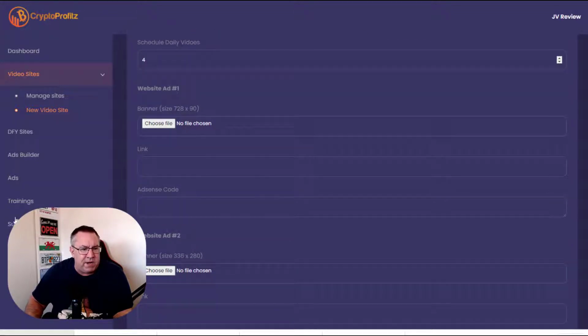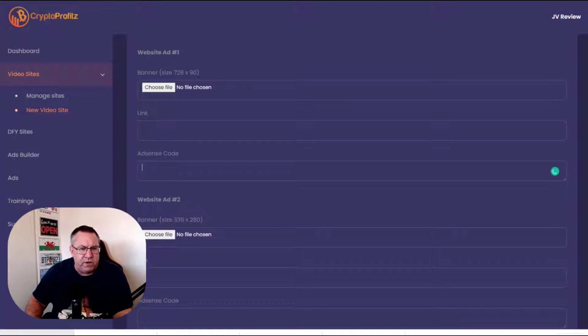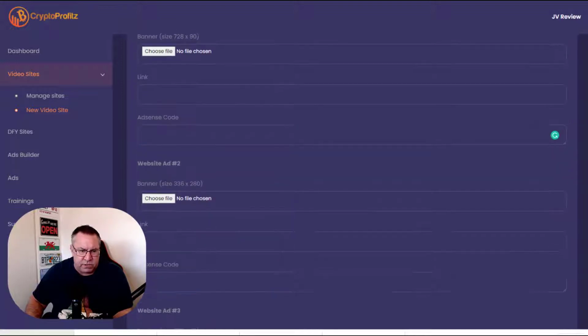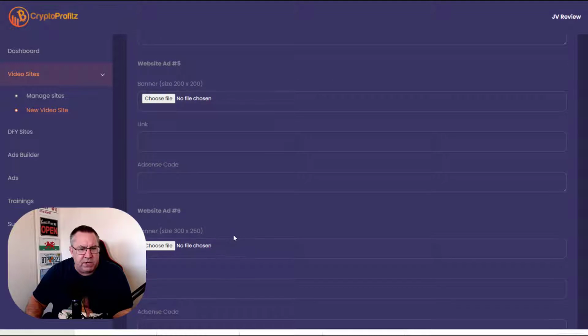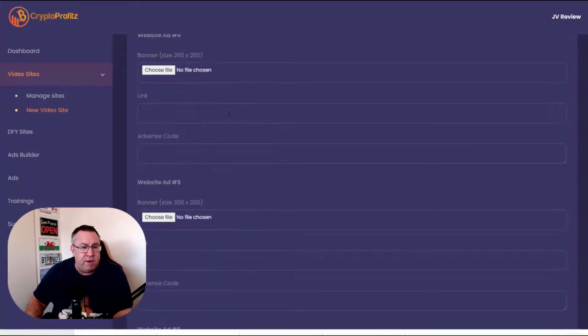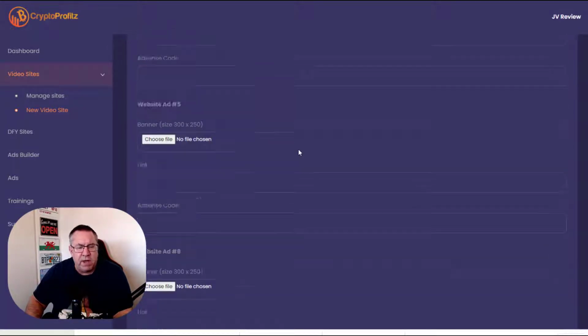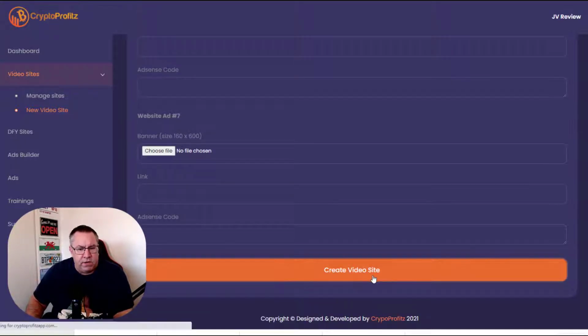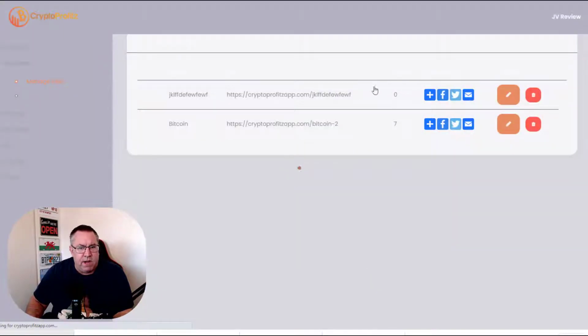You can have your banners. Now your banners are all under these ad builders and these ads here, where they actually give you all of the images that you can use for these various links here for the banners. So you'd have a website ad there, you'd have your link here, you'd have an AdSense code there, for instance, and then you'd be able to do 2, 3, 4 banners, and it'll basically have all the placements there for you, so you can just go ahead and fill them in. So the sizes are all slightly different. See, 200 by 200, 250 by 250, and that's all pre-done within the software that you can go ahead and plug in. And you can go ahead and create that video site then, and that'll be created there.